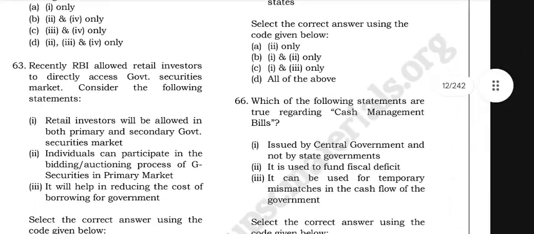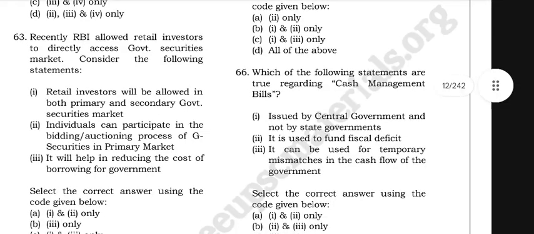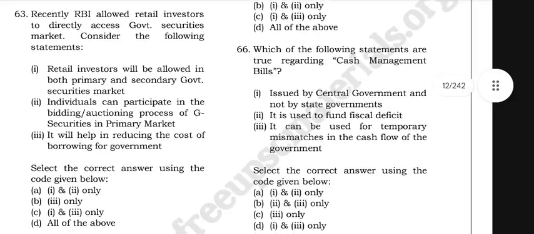Question 66. Which of the following statements are true regarding the cash management bills issued by the central government and not by the state governments? It is not used to fund the fiscal deficit. It can be used for temporary mismatches in the cash flow of the government.